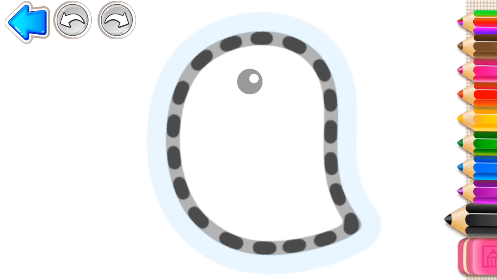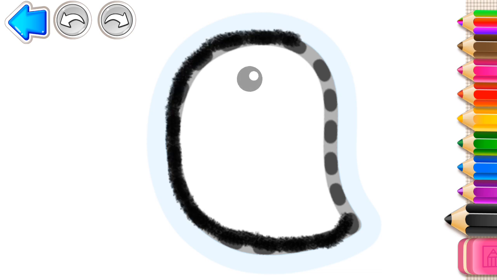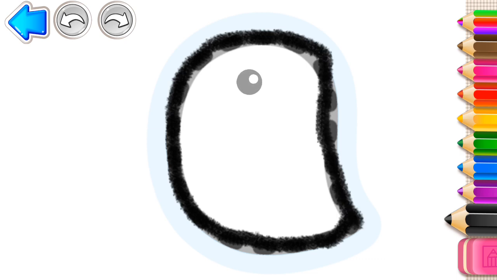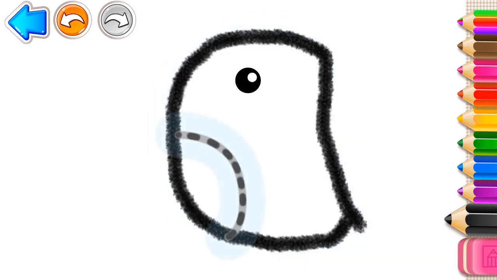Violet, black. Now draw its belly. And its beak.